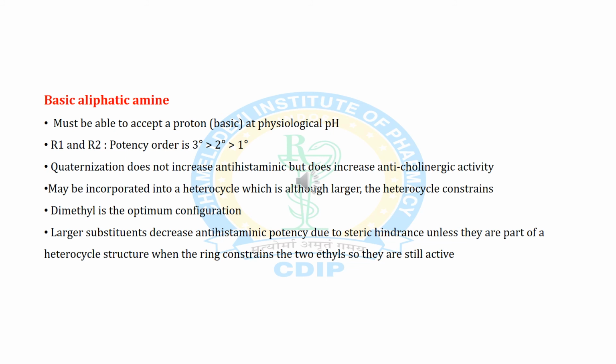Quaternization does not increase antihistaminic activity but does increase the anticholinergic activity. The amine may be incorporated into a heterocycle, although larger heterocycles constrain it. Dimethyl is the optimum configuration. Larger substituents decrease histaminic potency due to steric hindrance unless they are part of a heterocyclic structure, when the ring constrains the two ethyl groups, so they are still active.